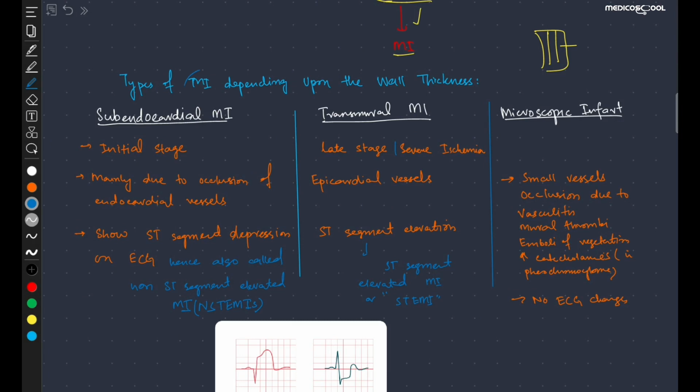Now coming towards the types of MI depending upon the thickness of the wall involved. As we have already discussed, the heart wall consists of three layers: the epicardium, the myocardium, and the endocardium. The blood vessels come through the epicardium, through the myocardium, and supply the outer part, while the inner part is also supplied directly from the ventricular blood or the cardiac blood.